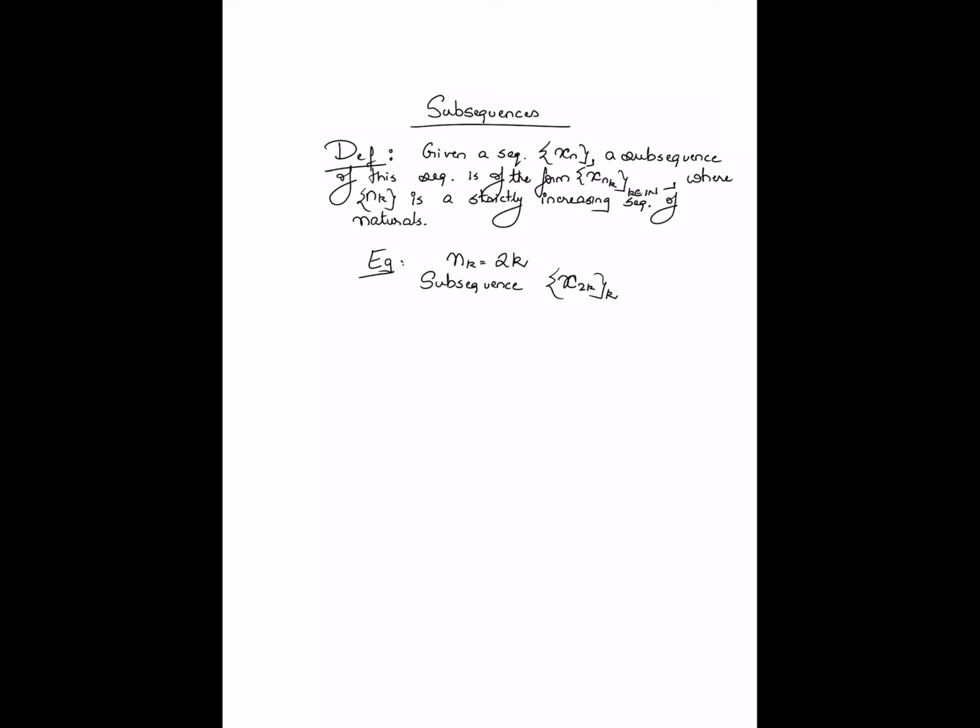So given the original sequence xn, what is the subsequence? This is the subsequence which is basically composed of all of the values taken by the original sequence at all of the even natural number positions. So the elements of the subsequence would be x2, x4, x6, x8, x10, x12 and so on, right?